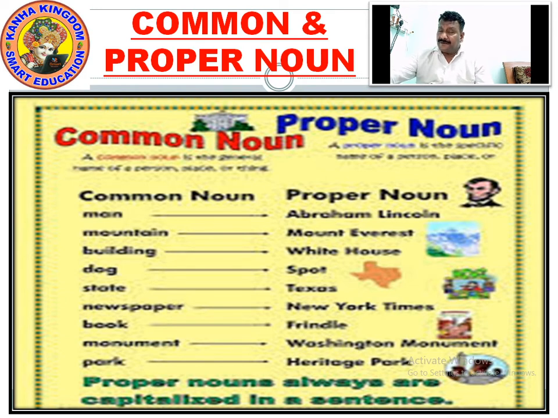All the historic places, old buildings, old structures, heritage, we call them monuments. Washington Monument is a historic place. It has place value, so it's called the Washington Monument.